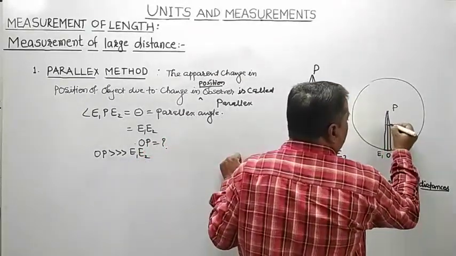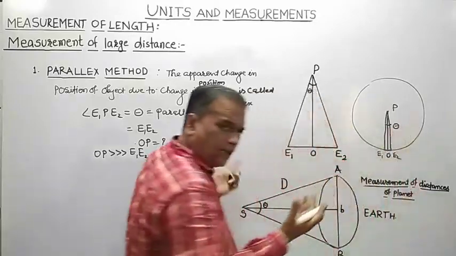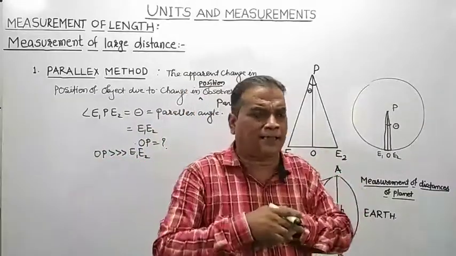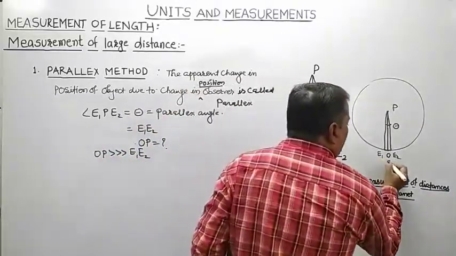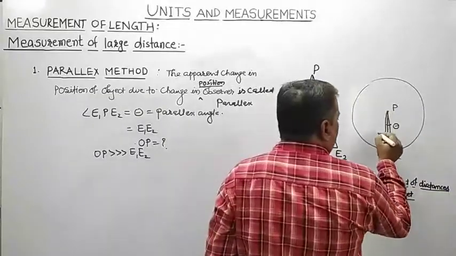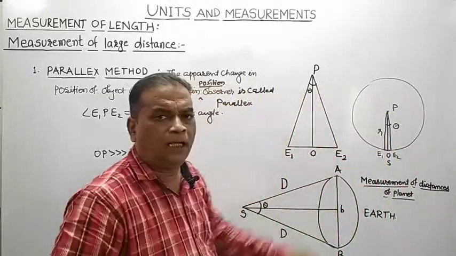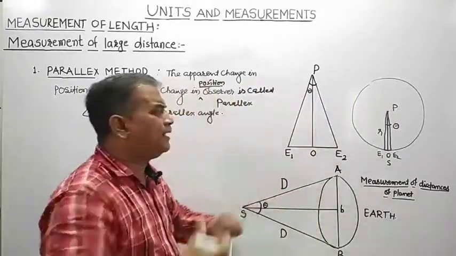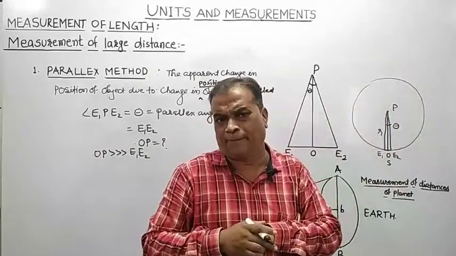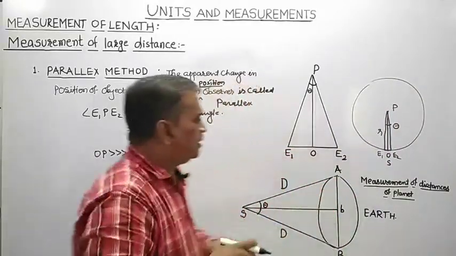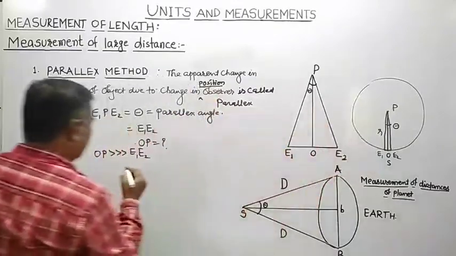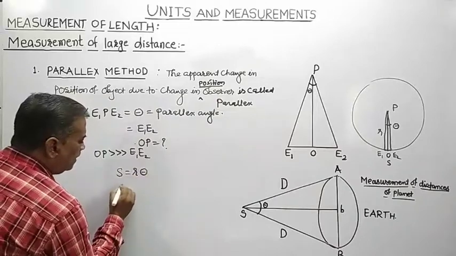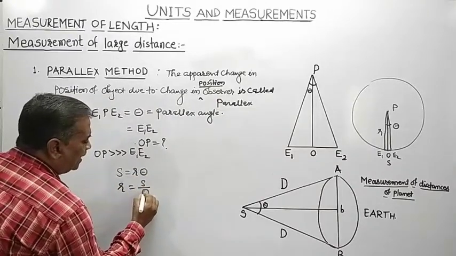So see here, theta represents the angle. Because you already studied in 10th standard, if the length of arc S, the radius of the circle and the angle theta are known, how will you interrelate S, R and theta? S is equal to R theta. R is equal to S divided by theta.